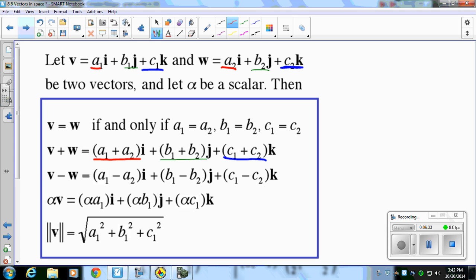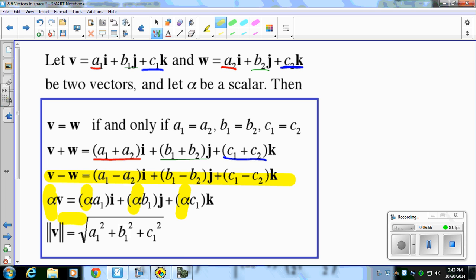And that's consistent throughout for adding and subtracting. So you can see the subtraction is very much the same. If we're multiplying by an alpha, a constant, a scalar factor, notice that's just multiplying your A, B, and C by each of them, and you get your new vector.